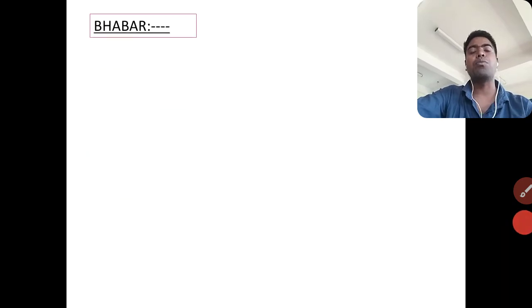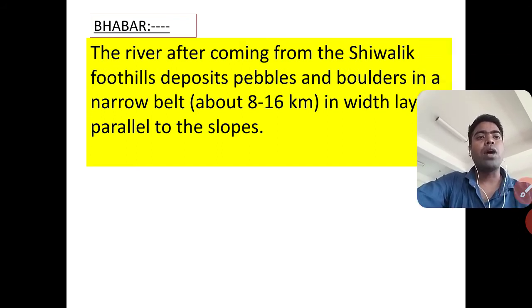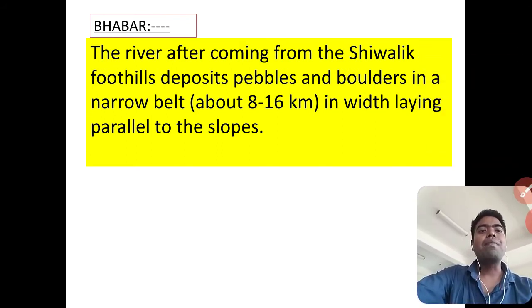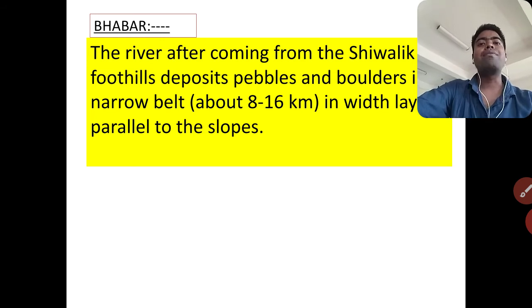So, let us start with Bhabar. What is Bhabar? The rivers, after coming down from the Shivalik foothills, deposit pebbles and boulders in a narrow belt about 8 to 16 km wide, lying parallel to the slope. That area is known as Bhabar. It means that after the end of the Shivaliks, there is a narrow belt covering 8 to 16 km, and that is known as Bhabar.